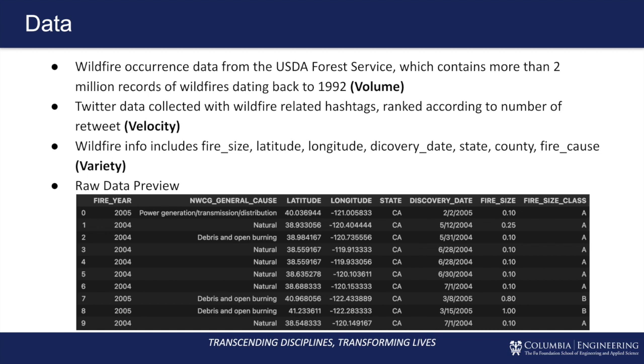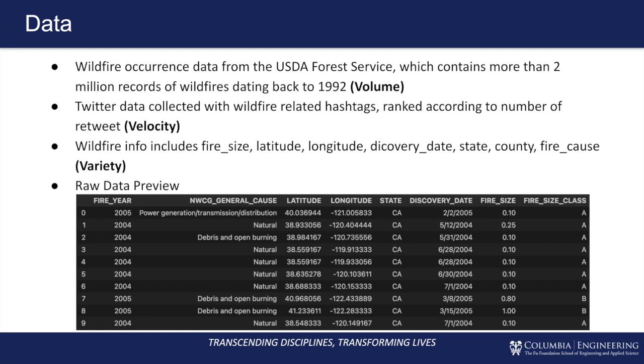On top of that, we will also collect Twitter data with wildfire-related hashtags and rank it according to the number of retweets. This demonstrates the velocity of our dataset.